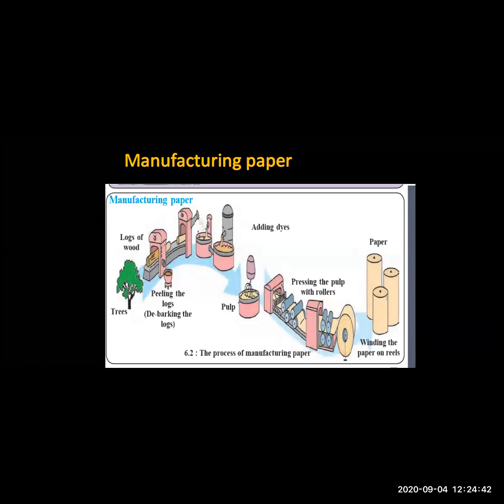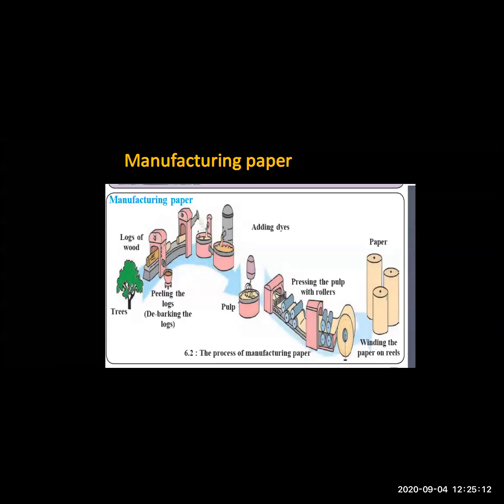After some time, this pulp is pressed under the roller. Here you can see the roller, and the paper is dried, and you can see the winding of the paper reels. Okay, once again I'm telling you how paper is manufactured. The wood is peeled and broken down into small pieces. Some chemical dyes are added to form the pulp.